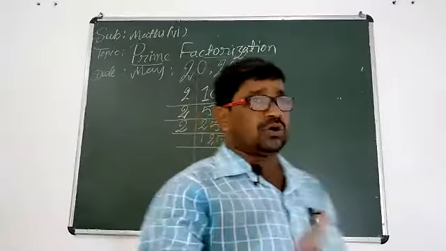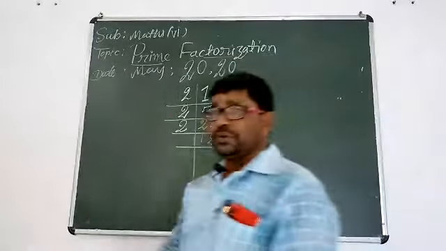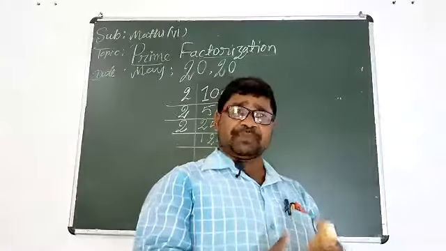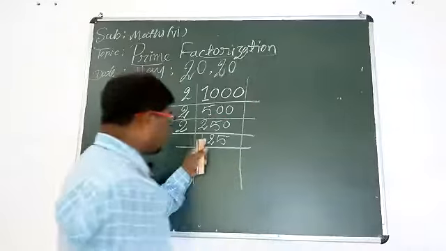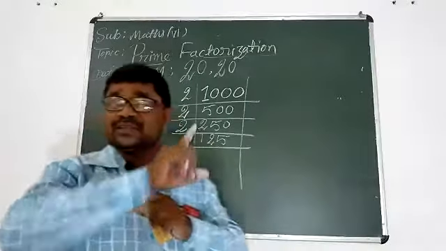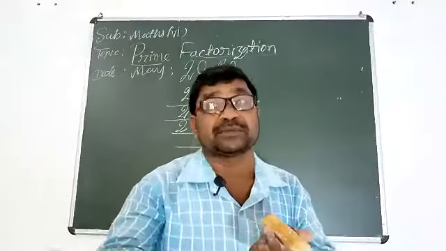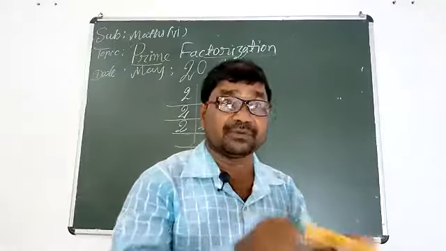This number is not divisible by 2. So we should think about the next prime number. The next prime number after 2 is 3, but this number is not divisible by 3. Now the next prime number is 5.